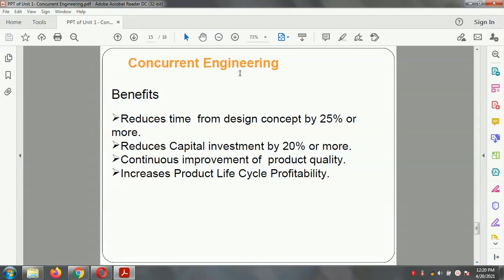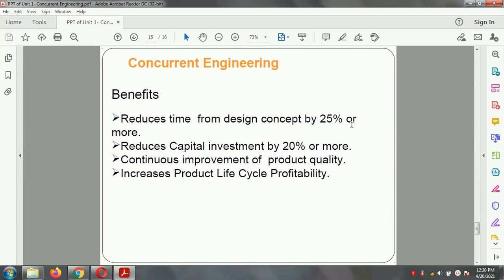After that, there are the benefits of concurrent engineering. Concurrent engineering can reduce the time for design concept by 25%. With the use of concurrent engineering, the design time can be reduced by 25%, and the capital investment by 20%, with continuous improvement of the product.